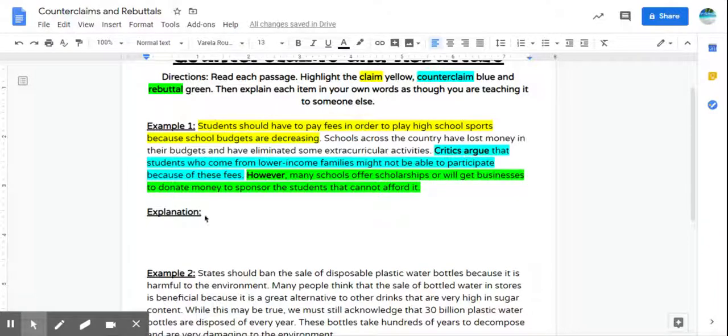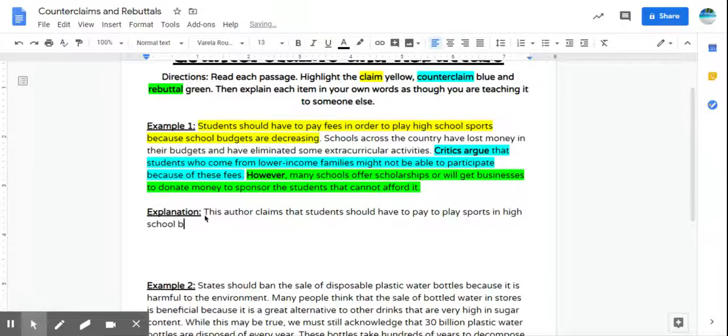So step one of this is to read it and be able to highlight and figure out those three different things: claim, counterclaim, and rebuttal. Step two, and this is taking it up a notch, is being able to explain it. So I'm going to explain it by saying, this author claims that students should have to pay to play sports in high school because schools cannot afford to allow everyone to play.